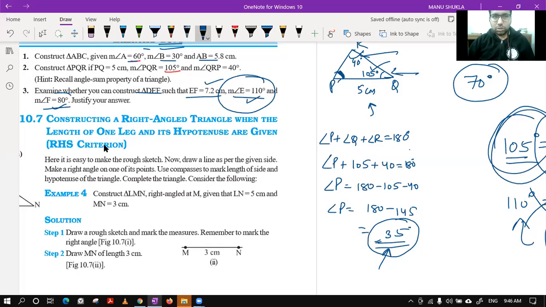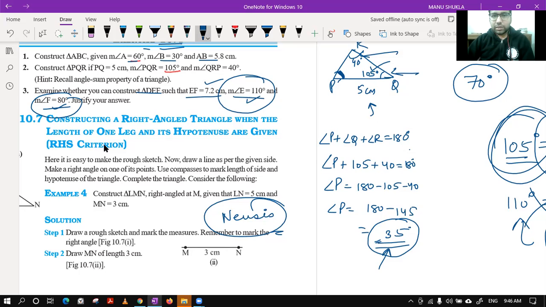One angle is 110, second angle is 80 degree, and we know 110 can be made with compass. Rishi, I told you about that Newsys construction. Yesterday we have done that Newsys construction. By that we can make 110 degree, but not by this method that I have told you. That is a little different from this one. By this you can draw all these angles, but not right now. It is not in your course. You can leave that.